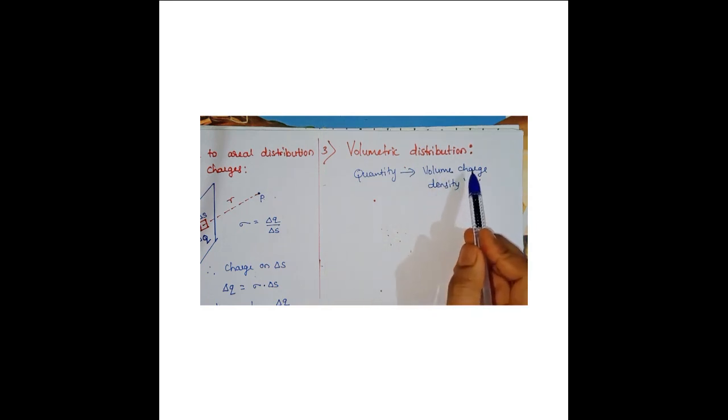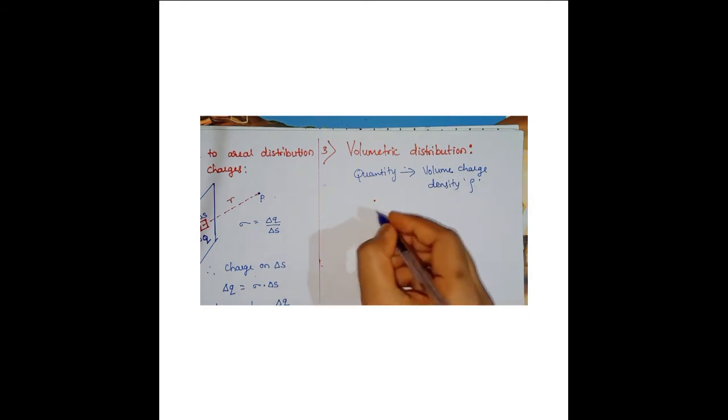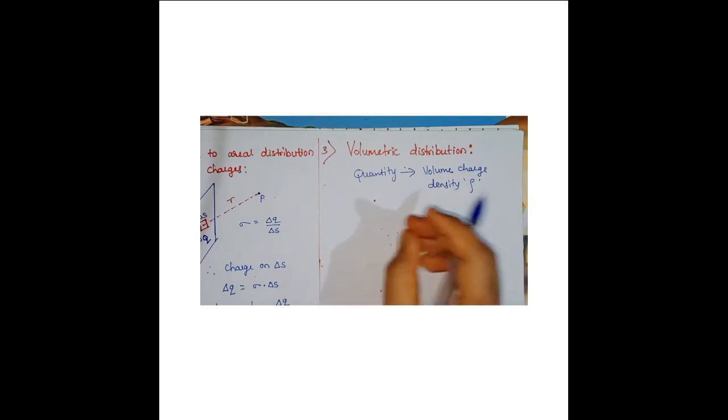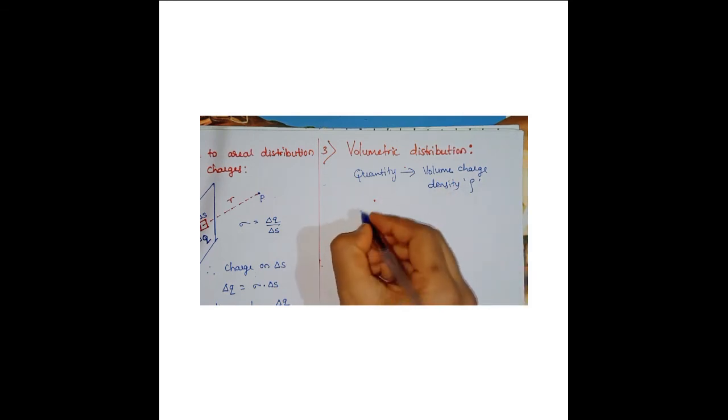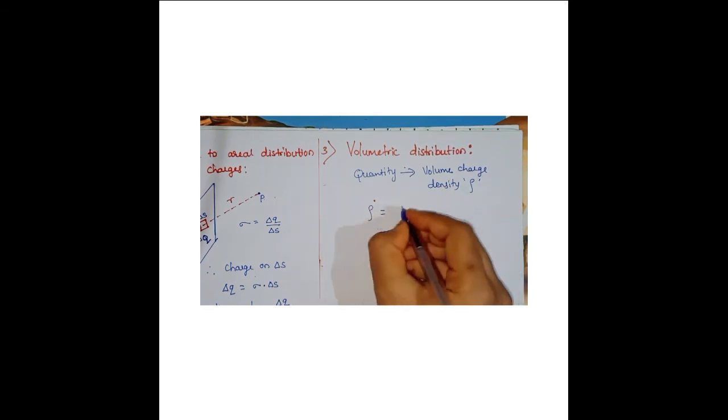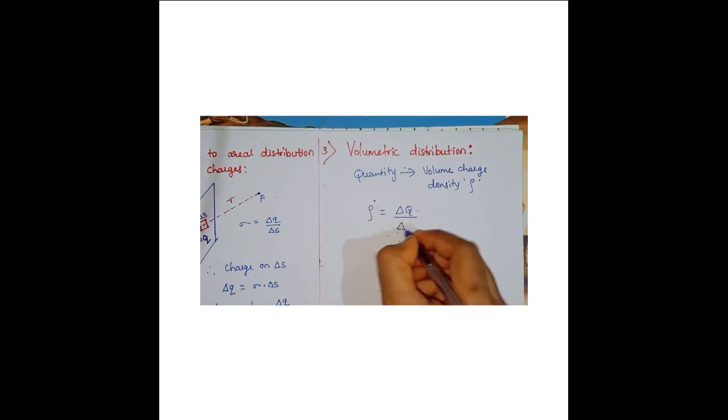It describes charges filled throughout that body having volume, that is, charges per unit volume. So rho is equal to delta Q divided by delta V.